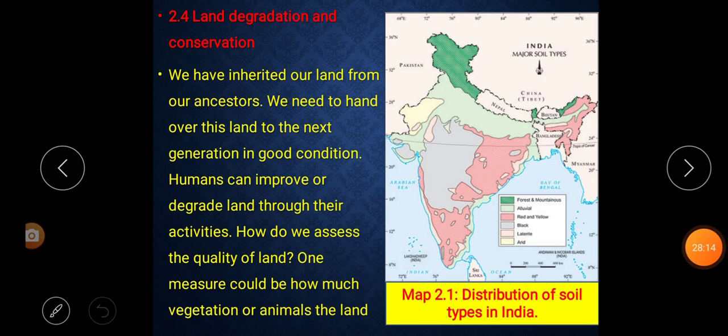So far we have learned about soils and the different layers of soils. Then we learned about the different types of soils we find in India. There are six types of soils mostly found in India. Those are alluvial soil, red soil, yellow soil, black soil, laterite soil, and the other is dry or desert soils.